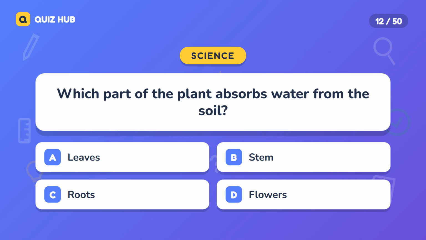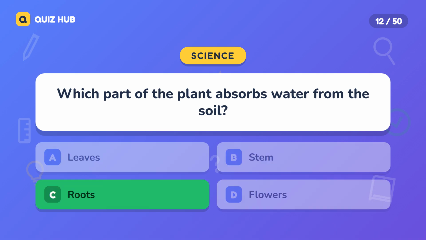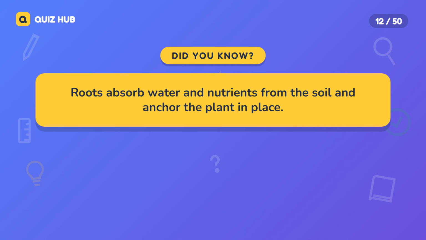Question 12. Which part of the plant absorbs water from the soil? A. Leaves. B. Stem. C. Roots. D. Flowers. The correct answer is roots. Roots absorb water and nutrients from the soil and anchor the plant in place.